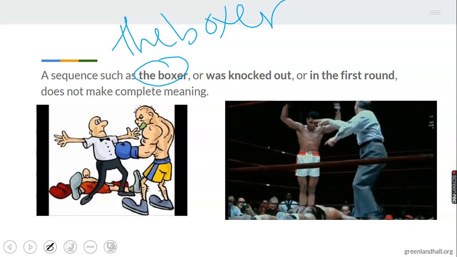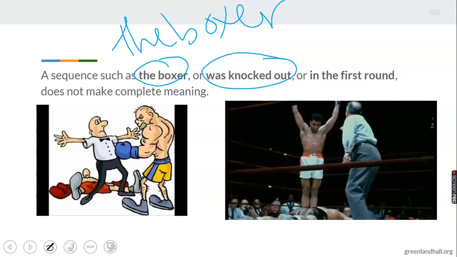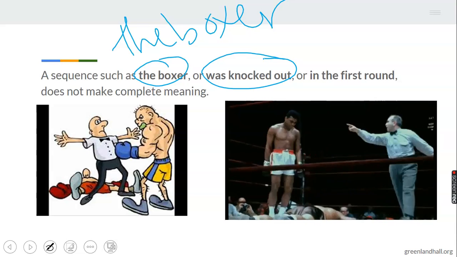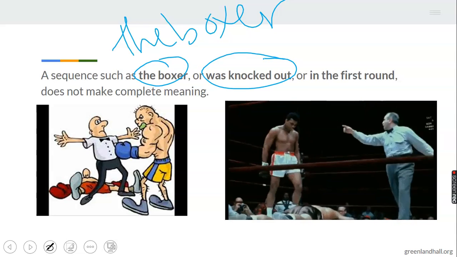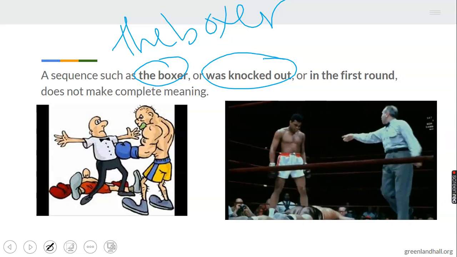All right, now look at this other picture. I walk up to you and just say, "was knocked out." Oops, that's another one. In the morning, you just saw me and I just told you, "in the first round," you'll be like, Mr. Omo, what are you talking about? In the first round. What happened in the first round? What do you mean by in the first round? There are many first rounds.